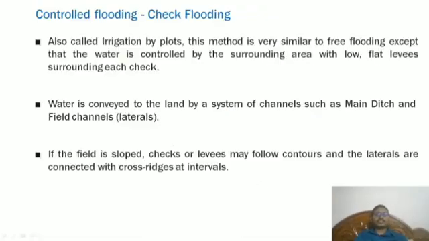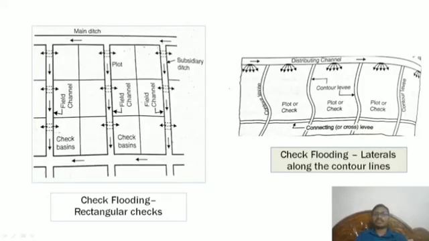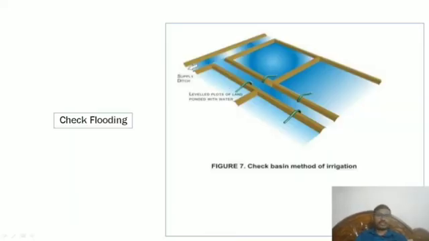Controlled flooding, check flooding, also called irrigation by plots. This method is very similar to free flooding, except that the water is controlled by surrounding the area with low flat levees surrounding each check. So water is conveyed to the land by a system of canals such as main ditch and field canals. That we can see here in these two images.